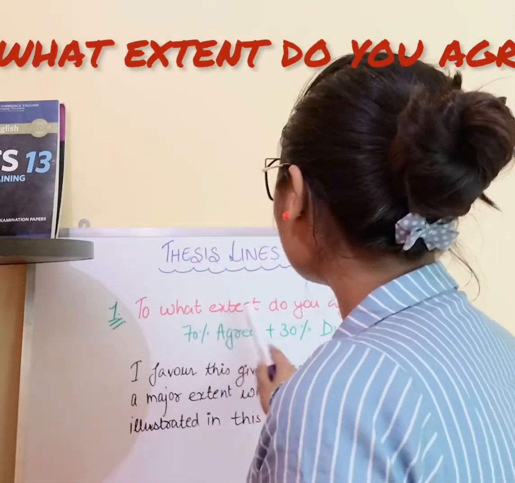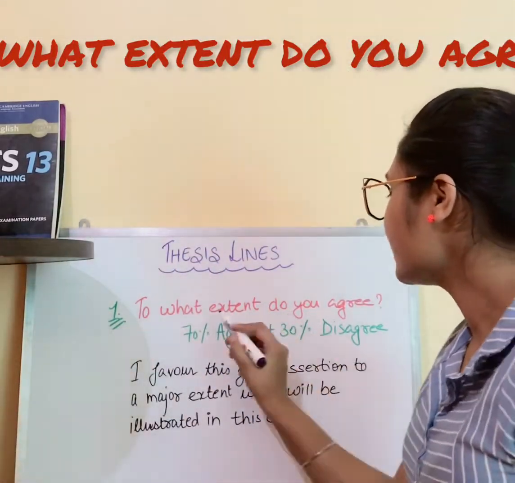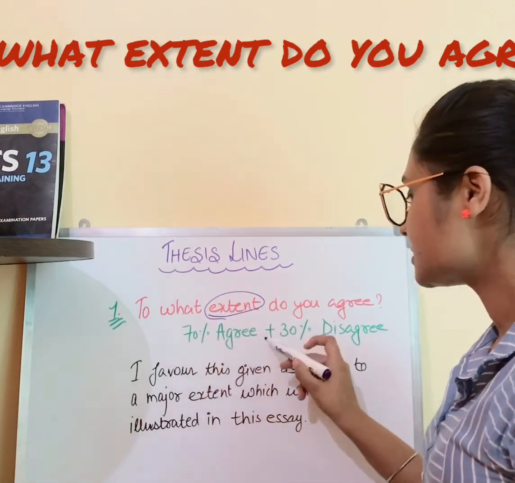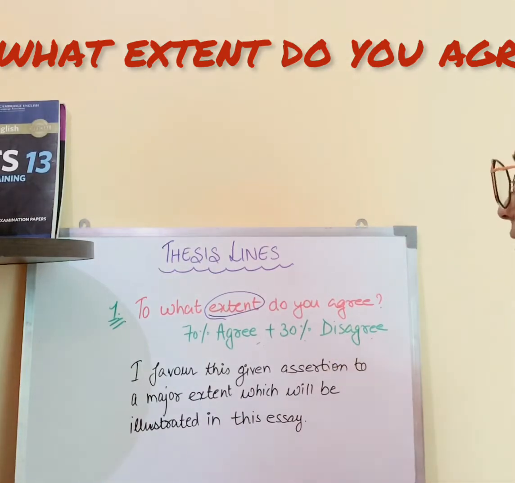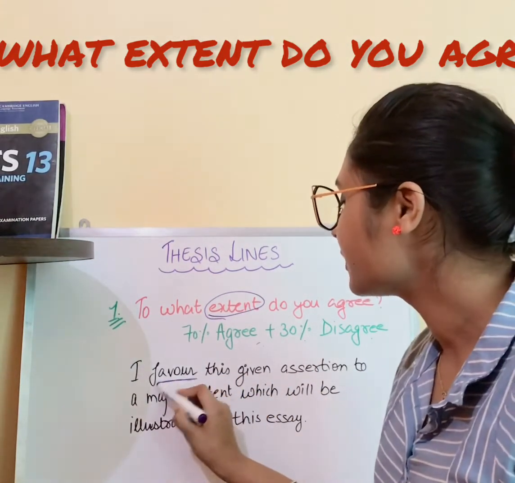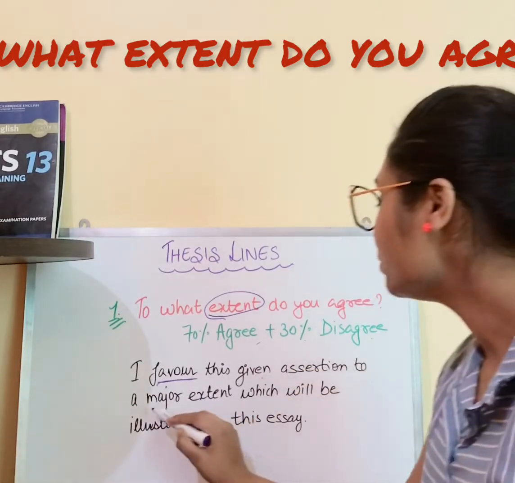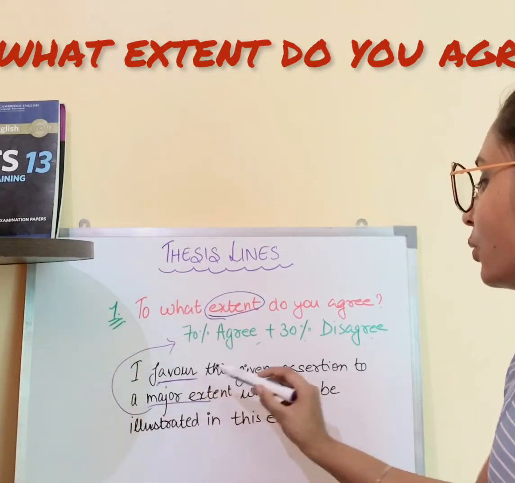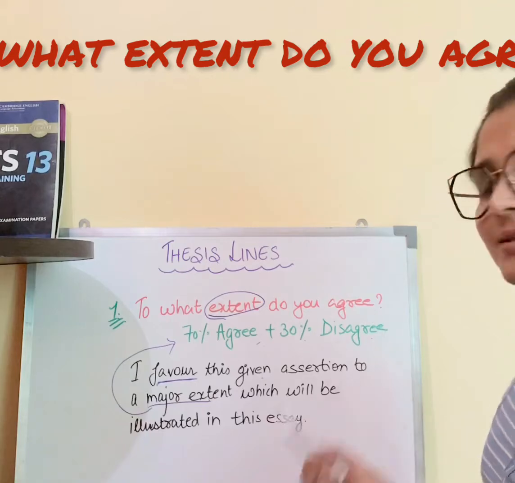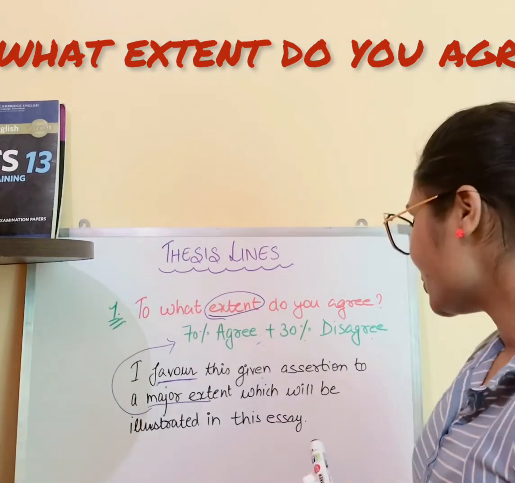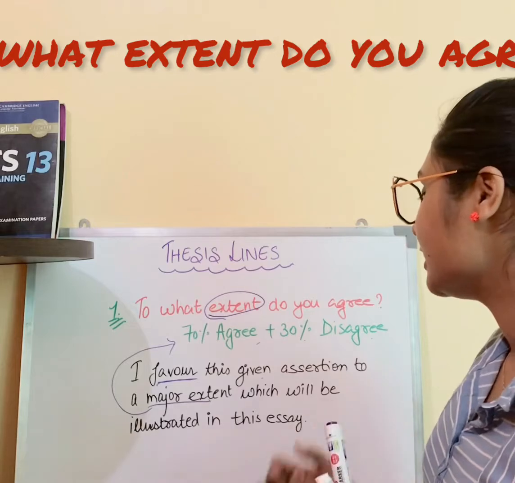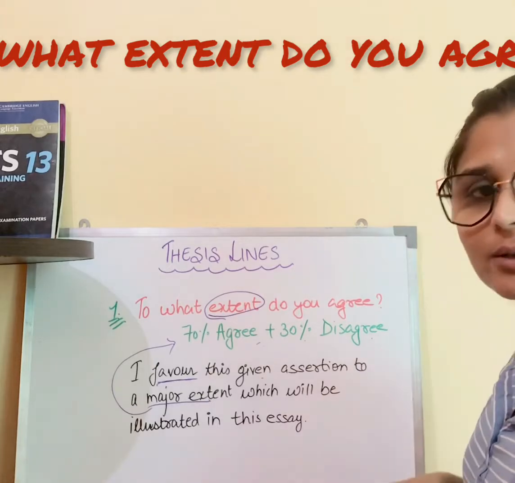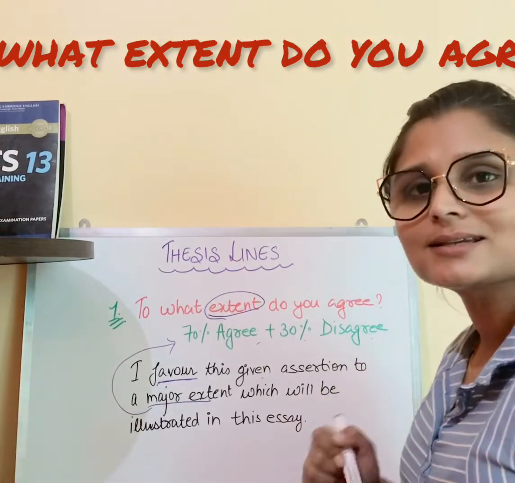One is, to what extent do you agree? It means they are asking for your extent. So if we are 70% agree and 30% disagree, we would write I favor this given assertion to a major extent, because 70 is what? It is major. To major extent which will be illustrated in this essay. So this is the line when we are in favor, most of the favor, but there are certain points of disagreement, then we would use this thesis line.